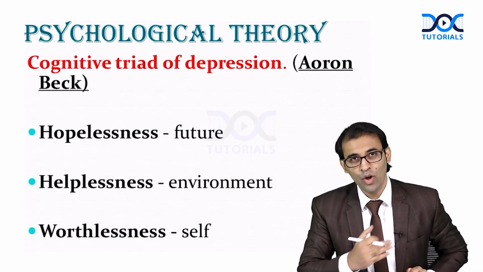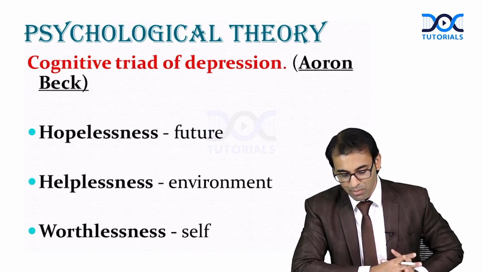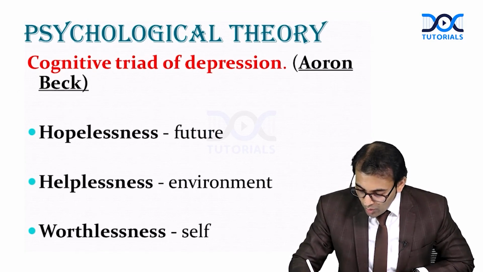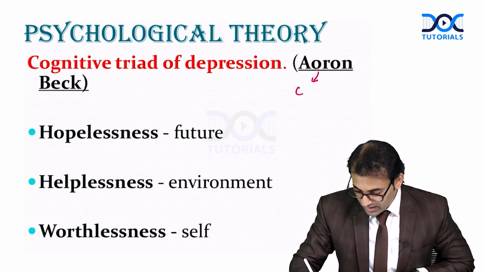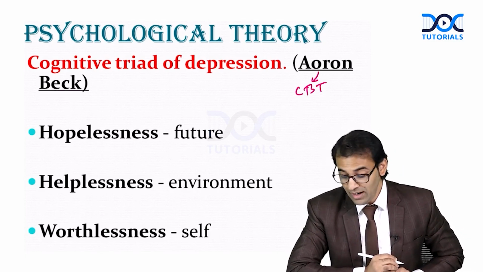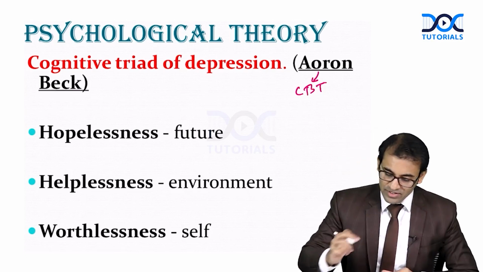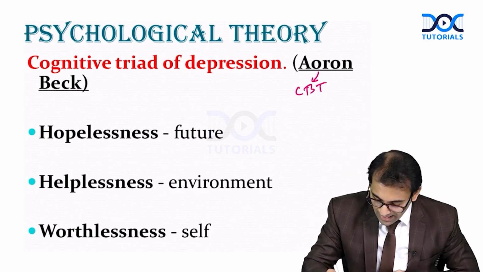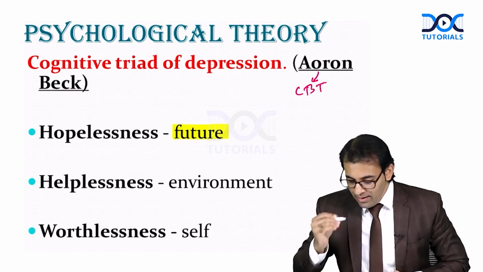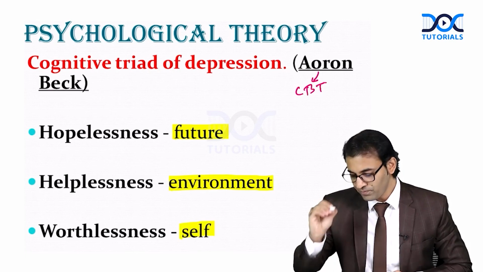Now, Aaron Beck, this point I have already explained, but one more time, we can have an understanding of this psychological theory of depression. Aaron Beck, who explained CBT, cognitive behavior therapy, also gave the cognitive triad of depression. He said that a person has a negative view about the future, a negative view about the environment, and a negative view about himself.